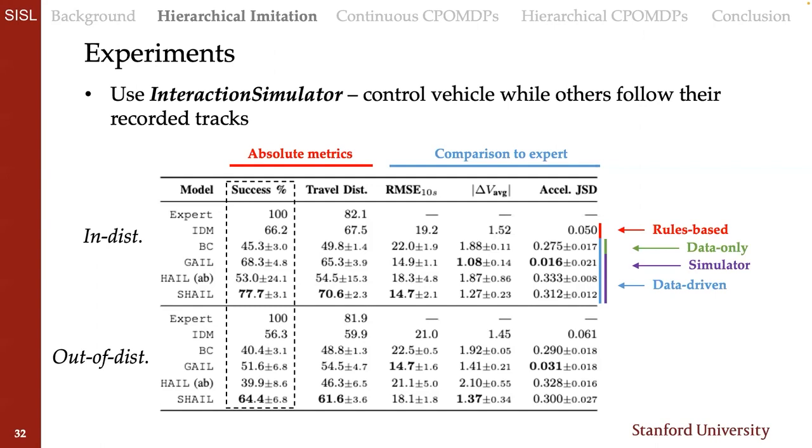And that's important because in real life, it's often the case that your scenarios aren't going to be the same ones that you trained on. In fact, it's never the case. We compare against a rules-based model, a data-only model, so one that's using behavior cloning to directly regress states to actions, and a couple different models in the simulator regime, one that's just doing low-level imitation, and one that's an ablation of our hierarchical one without the actual safety predictions. And overall, we see that we're able to improve performance in both these settings.